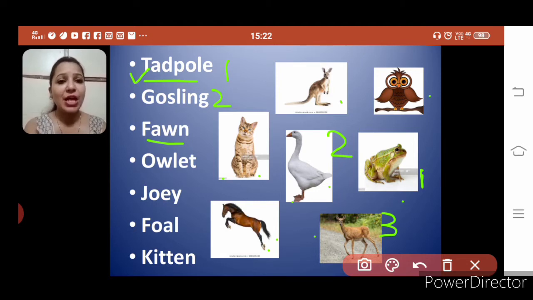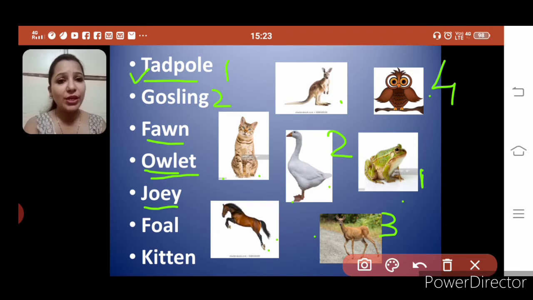That's right. Now fourth is owlet. Now whose baby is owlet? As we have discussed earlier, the answer is there in the word owlet. That's right, owl. Number 4. Now Joey. Whose baby is Joey? Think. Is there any animal given?